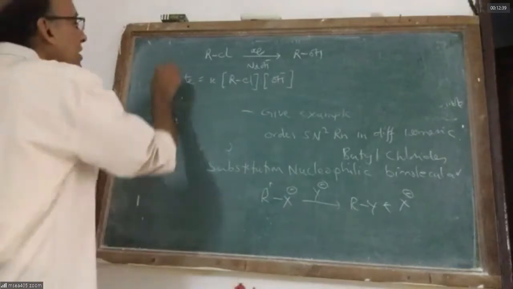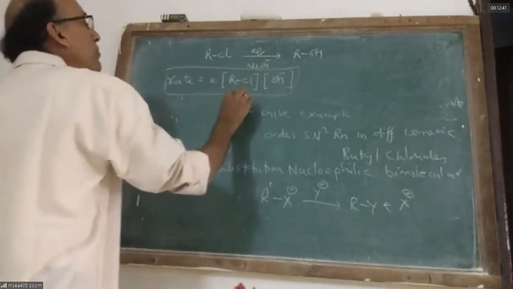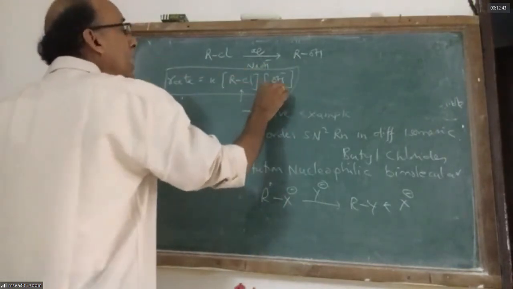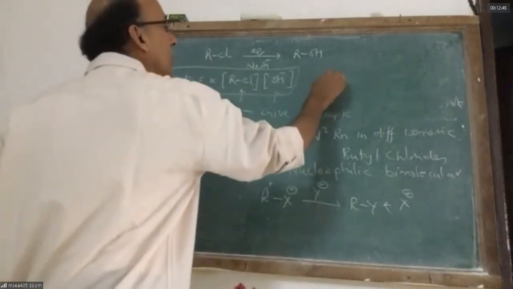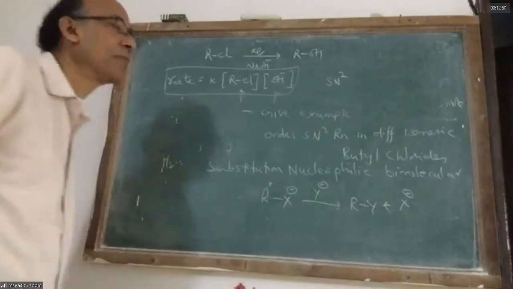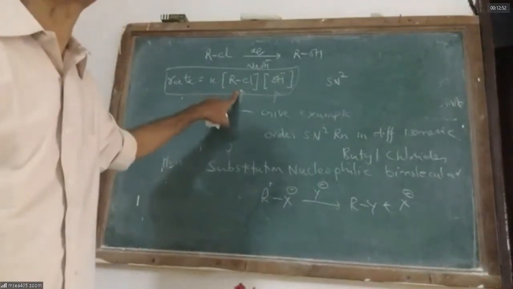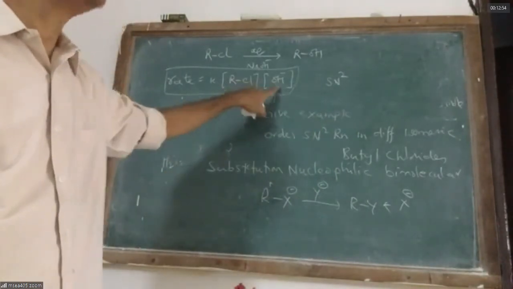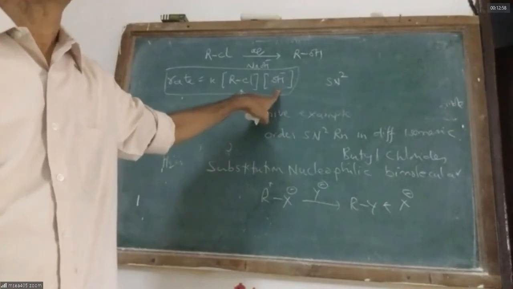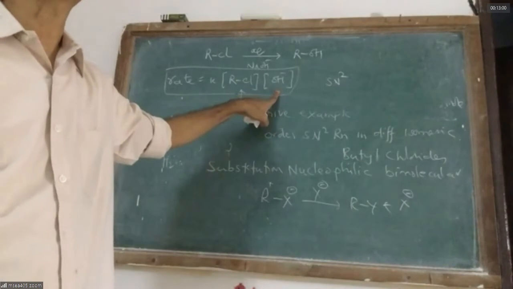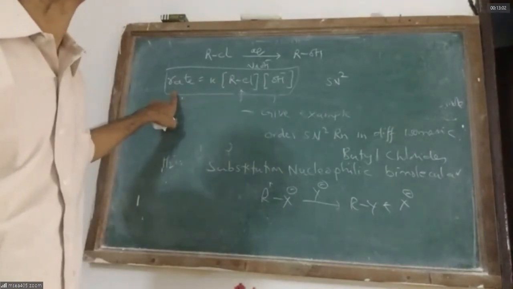Because the rate depends on both the substrate and the attacking nucleophile, it is called SN2. If I double the concentration of alkyl halide and double the concentration of the attacking nucleophile, the rate of the reaction increases by 4 times.